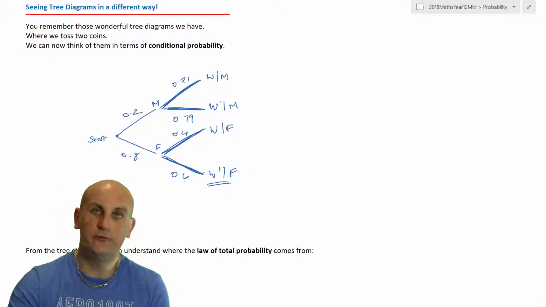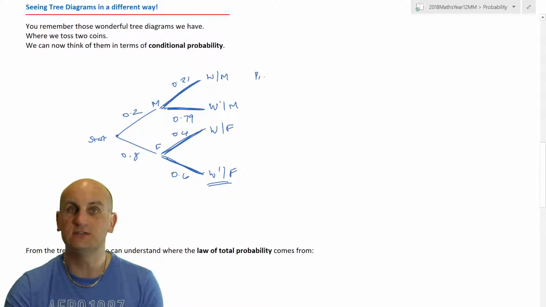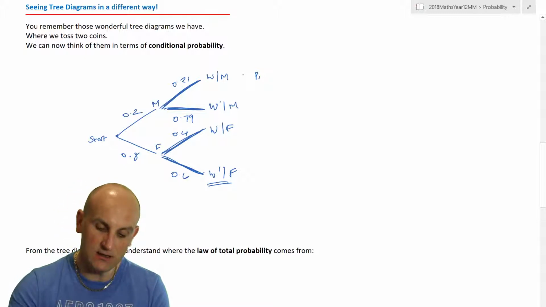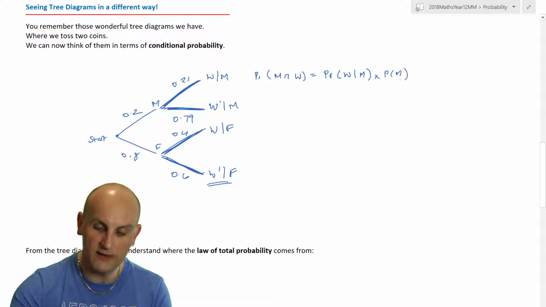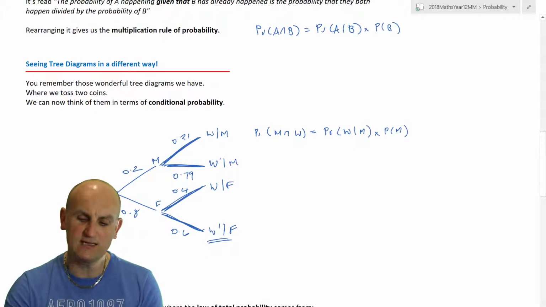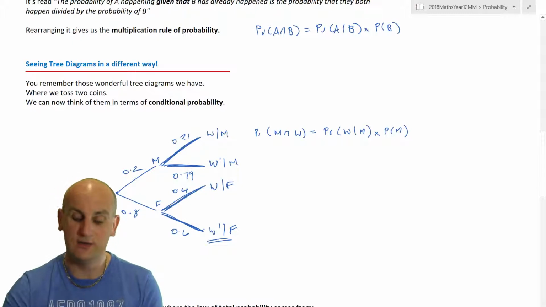How, if you remember, do we get to the end of each line? What do we do if I wanted to find out the total probability? Well, I would multiply those two together. So to get to the end of this line, the probability of a monkey and winning would be equal to the probability of winning given that it's a monkey multiplied by the probability that it's a monkey. And lo and behold, what do we happen to notice here? Yes, they're exactly the same thing. So that is the multiplication law of probability, just expressed in a tree diagram.